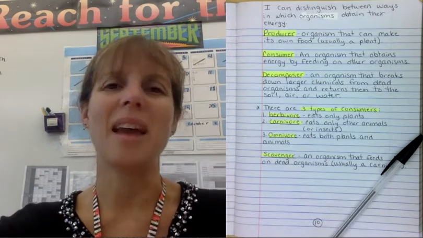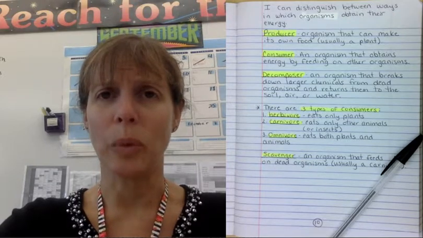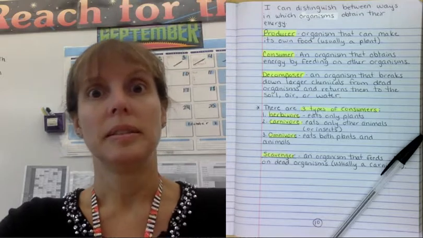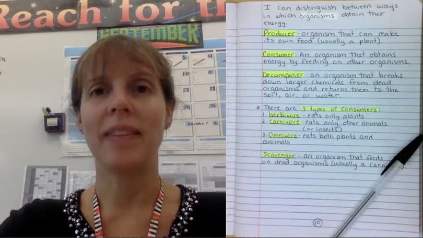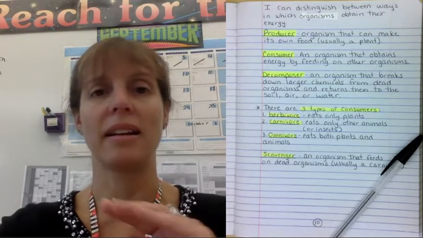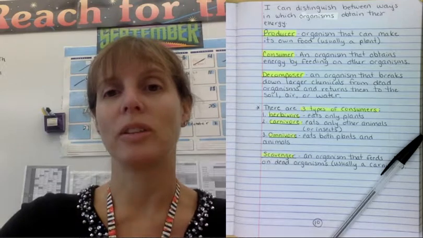Otherwise, we'd have dead bodies of things that died. I mean, even animals die of old age out in the woods and in nature. And so what happens to those bodies? Well, scavengers eat the big parts, and then decomposers eat the small parts. And that kind of cycles the energy in an ecosystem. All right, make sure your notebook looks like my notebook.